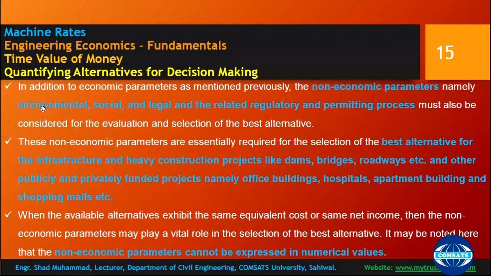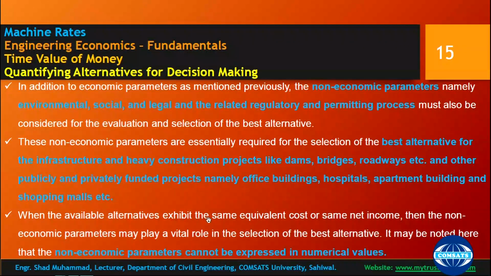You should also consider environmental complications, social, legal, regulatory and permitting aspects in the evaluation too. These non-economic parameters are essentially required for selecting the best alternatives for infrastructure and heavy construction projects like dams, bridges, roadways, etc., and other publicly and privately funded projects, namely office buildings, hospitals, apartment buildings and shopping malls, etc.